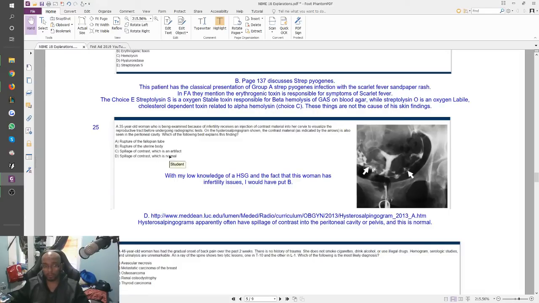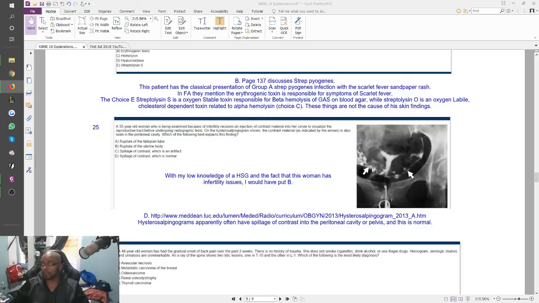Now, as far as I remember, the word artifact is often used when you prepare a slide for light microscopy. An artifact is basically something that just happened while you were preparing the slide that is not actually significant to what the pathology of the slide is. It's just an artifact, right? That's kind of how you use that word. So I did not think that C was a word or answer choice that fits this at all, right? This is more of a hysterosalpingogram kind of thing. Not what we're looking at. So I would have put B, right? I thought the answer was B here, but this is actually D. This is spillage of contrast, which is normal in a hysterosalpingogram.